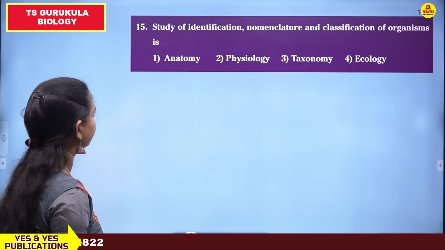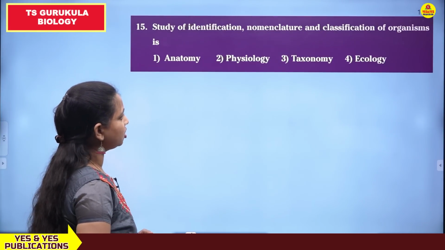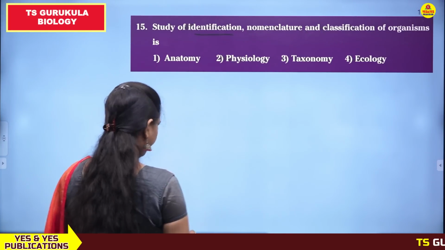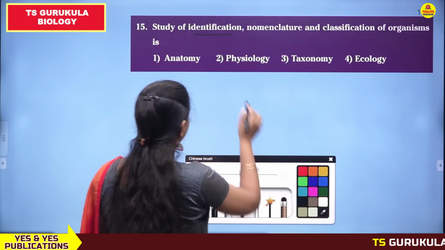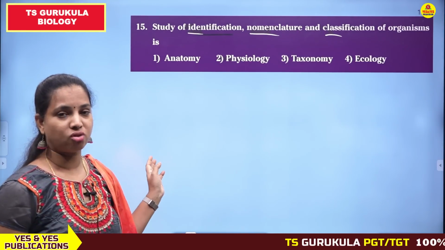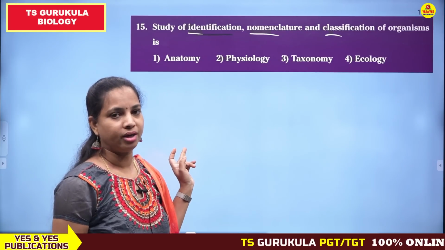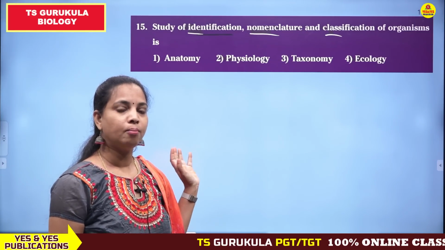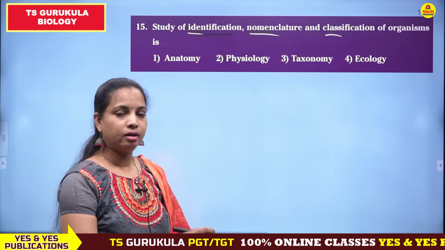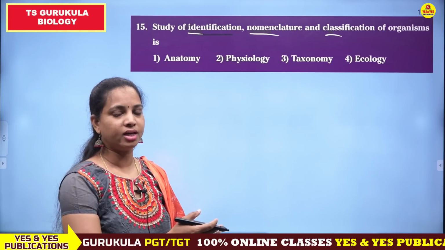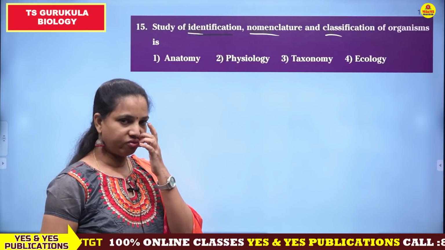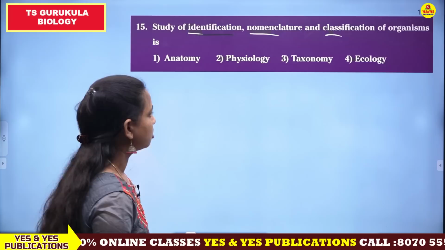Let us see the next one. Study of identification, nomenclature and classification of organisms. First of all the organism should be identified, then named and classified. All these come under a branch of science which is called taxonomy. Taxonomy is the branch of science which deals with the identification of organisms, naming the organism which is nomenclature, and classification, which family it belongs to, which phyla it belongs to.